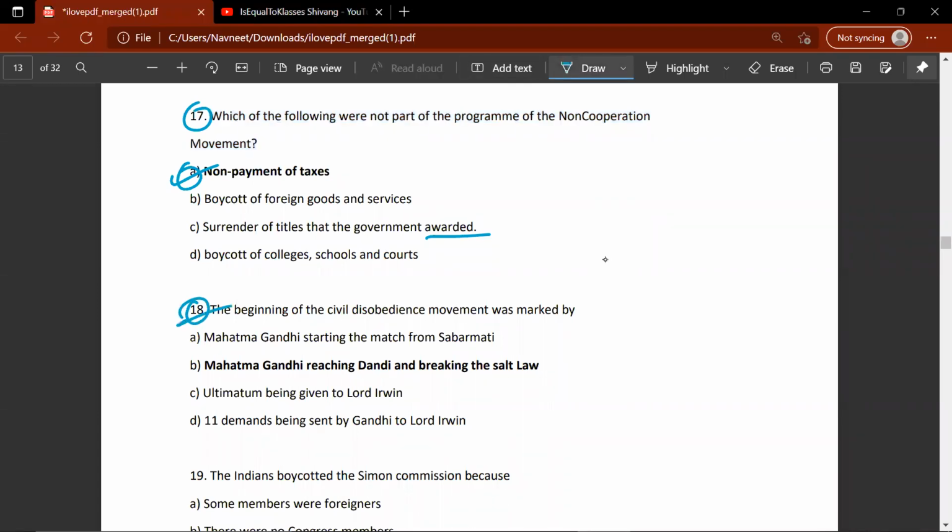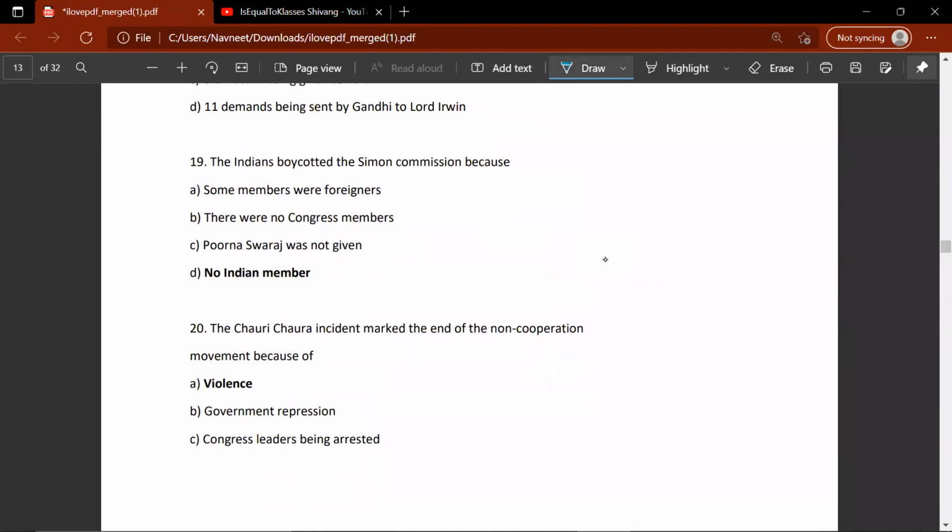The 18th question. The beginning of the civil disobedience movement was marked by A, B, C, or D. So the correct answer would be B, Mahatma Gandhi. The civil disobedience movement was started when Gandhiji picked up the salt from the beach. The Indians boycotted the Simon Commission because there was no Indian representation in the Simon Commission.